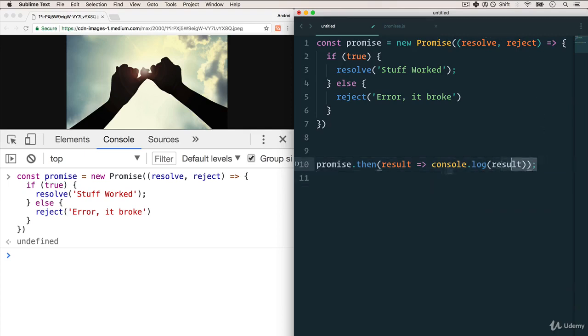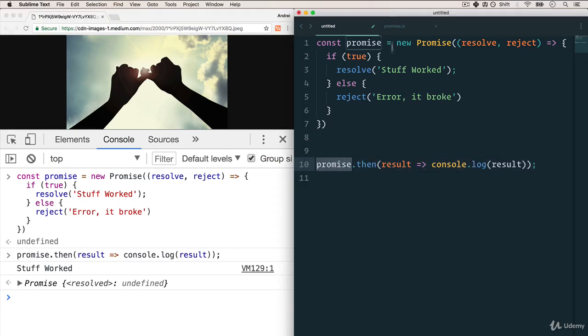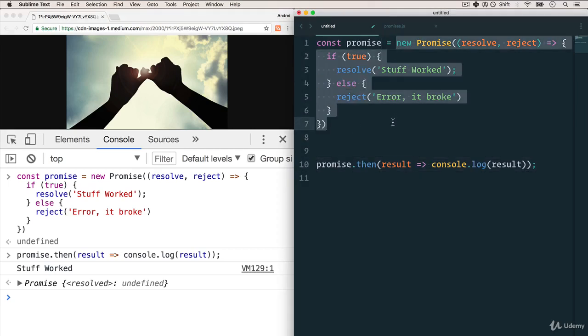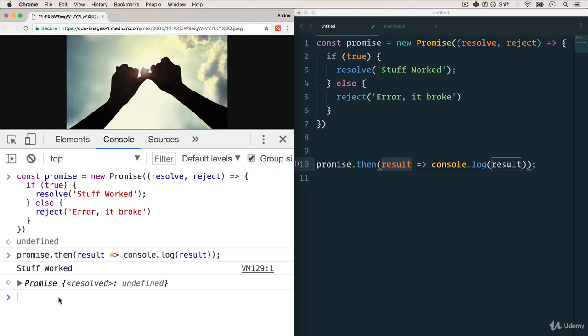That's it. So let's see what happens here. I'm going to copy this, paste it on here. Stuff worked. All right, so we ran the promise. It ran this part. And because we've just made if equals true, it's going to run the resolve. And the resolve is going to send "stuff worked" into the result, and we're going to console log "stuff worked". And you also see over here that the promise is resolved. Again, if I just log promise here, I see that we have the promise with "stuff worked".